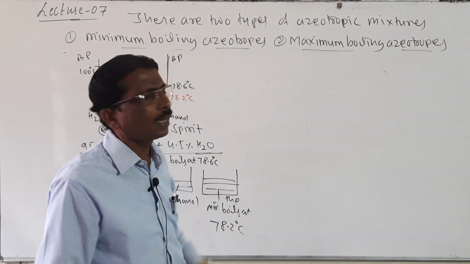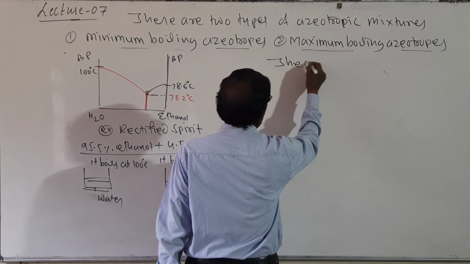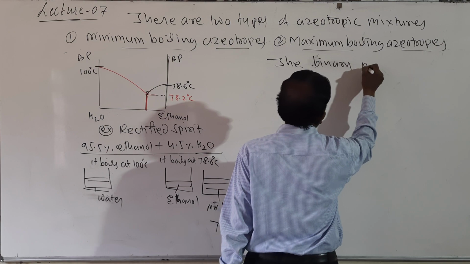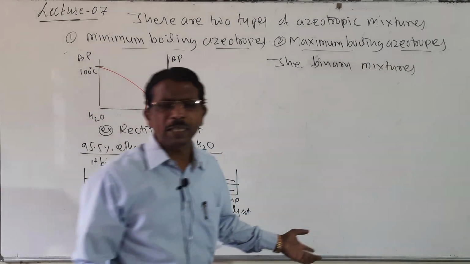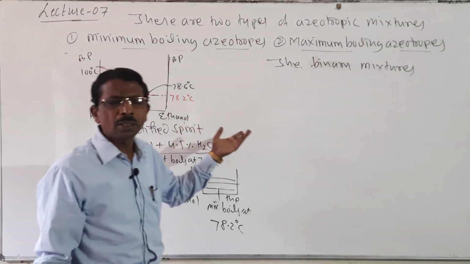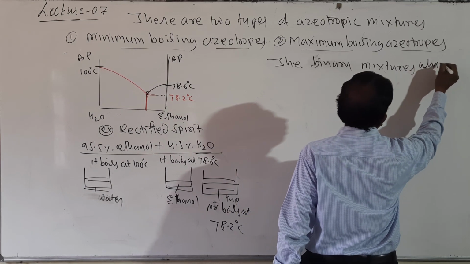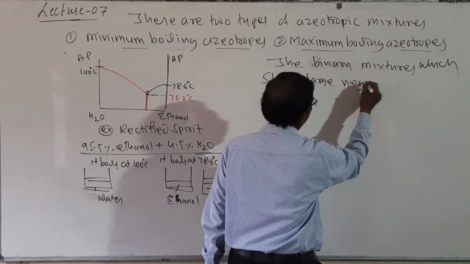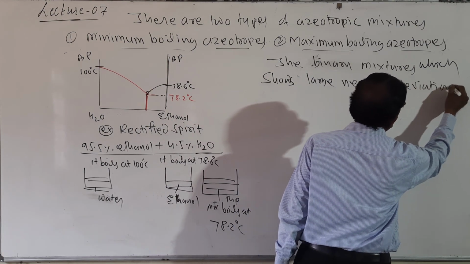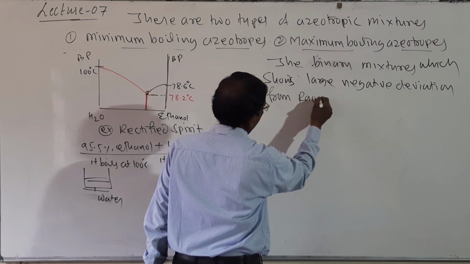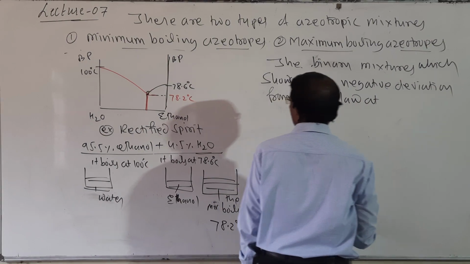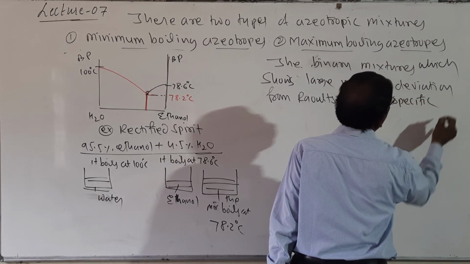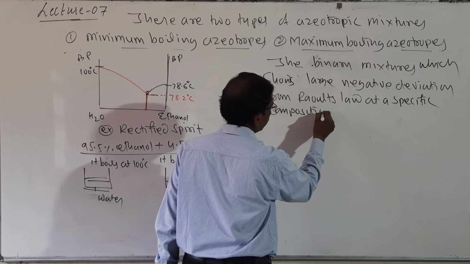Then what are maximum boiling azeotropes? Again same definition. The solutions are binary mixtures which show large negative deviation from Raoult's law at a given composition, at a specific composition, means its composition must be specific.